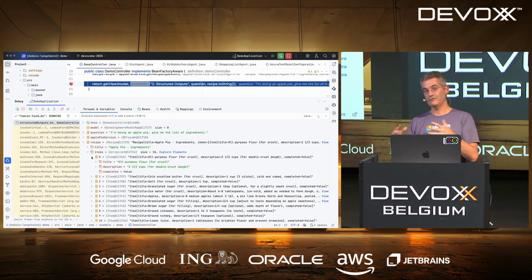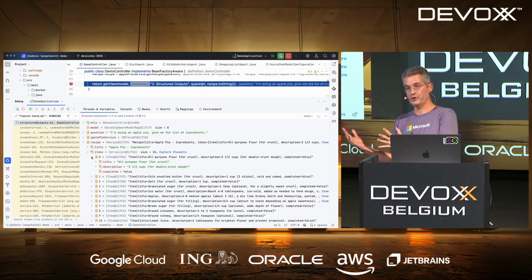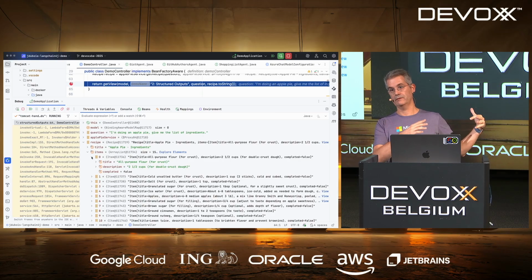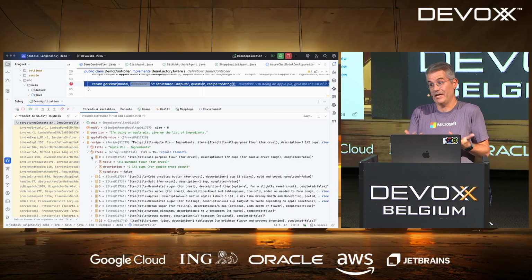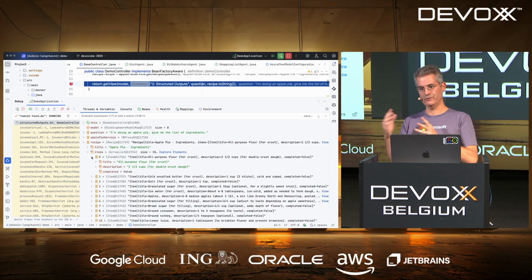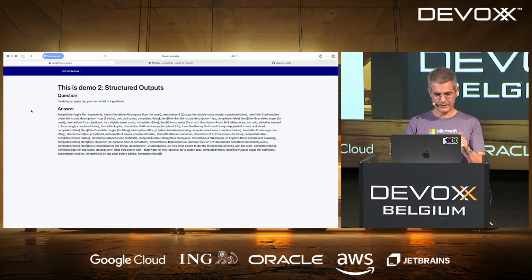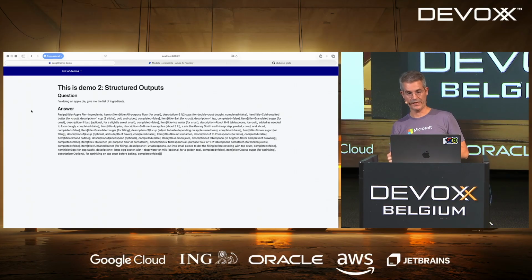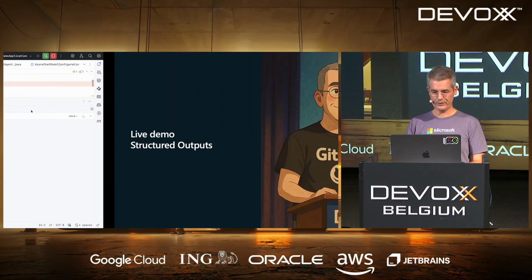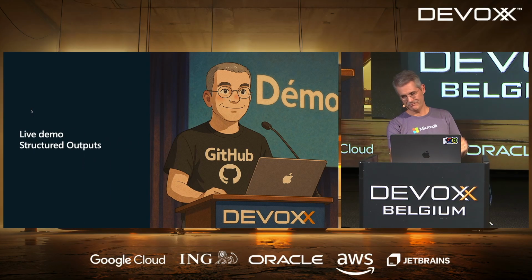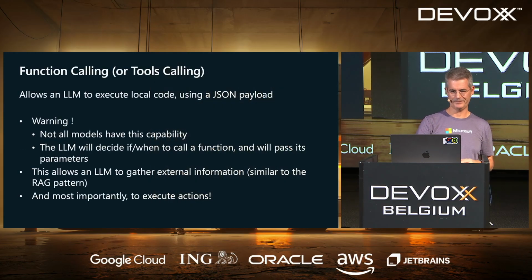I didn't code much, it's all done by LangChain4j, but basically I want an answer which is a Java object, and I got it automatically, which is wonderful, and which is the base of what I want to do, of course, agents. Let's just finish this. The end of the demo is basically a toString of my recipe object. So it's basically the same answer as before, but now it's structured. It's a structured output. That's going to be very useful in, let's say, 15 or 20 minutes.